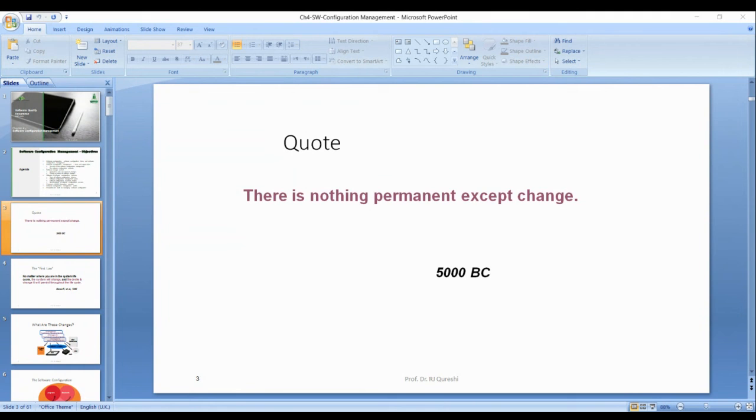Respond to changes quickly and efficiently without compromising the quality.